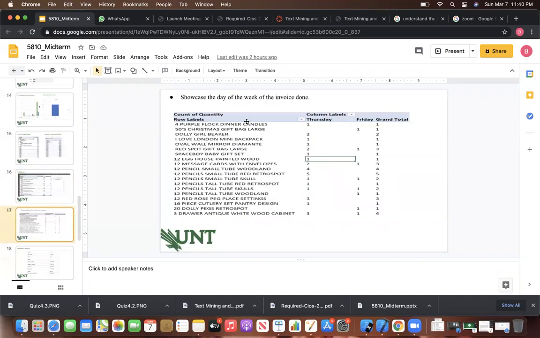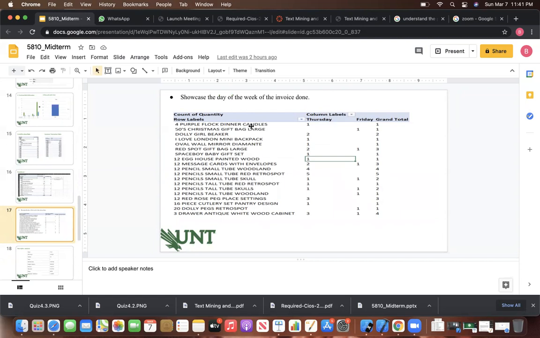The invoice done, like day of the week of the invoice, here we can see on which date the purchase was made, by using the Excel formula. Like I found Thursday, how much amount he invoiced, Friday grand total, how much invoice on Friday.